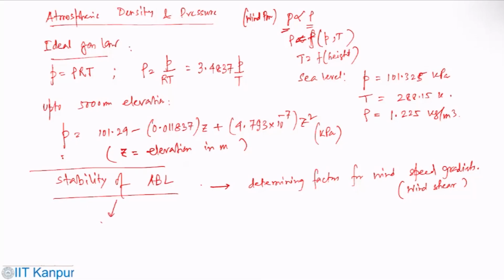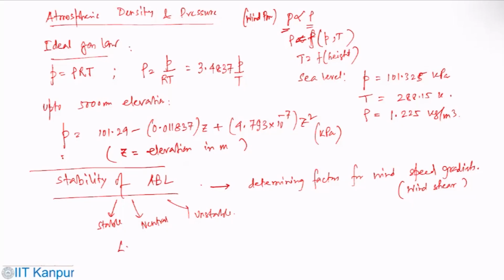So this could be stable, neutrally stable, or unstable. And this is obviously connected with the temperature distribution of the surface, which is again directly connected with the radiative heating or cooling and subsequent convective mixing of the air adjacent to the surface. So now we can see how these things change.